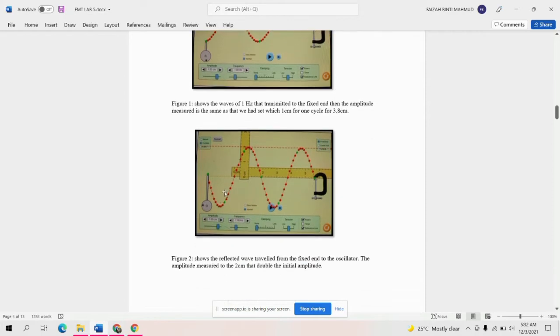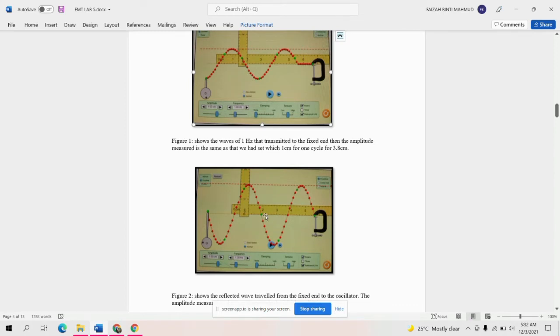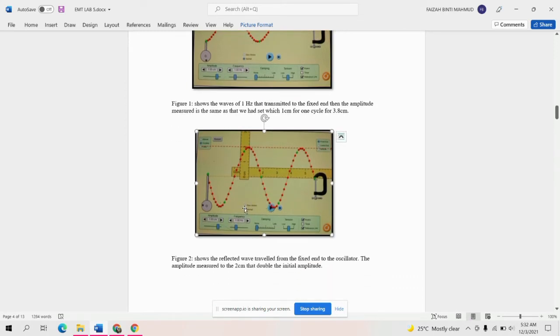The second result that we get is Figure 2, which shows the reflected wave traveling from the fixed end to the oscillator. The amplitude measured is 2 centimeter, double the initial amplitude. The initial amplitude was just 1 centimeter, but in Figure 2, the reflected wave traveling from the fixed end to the oscillator has an amplitude of 2 centimeter.